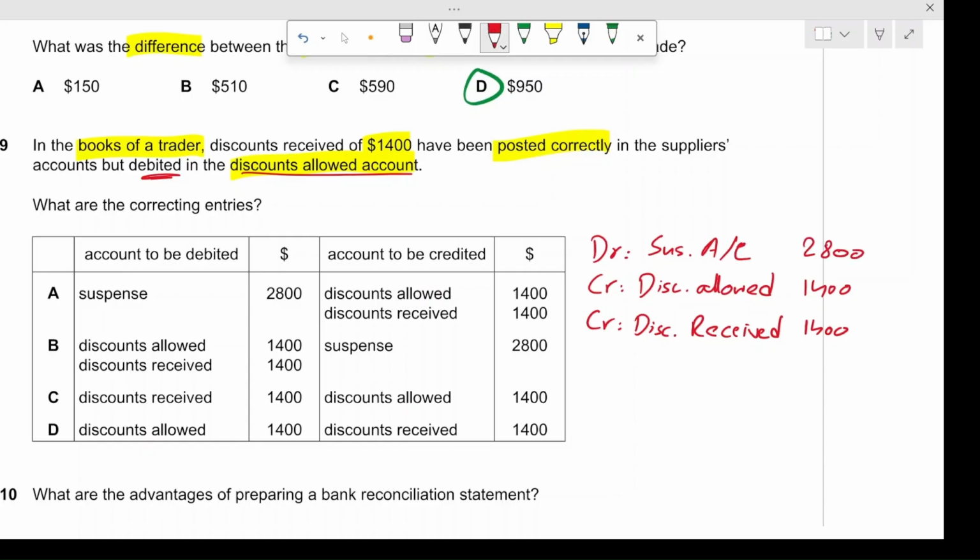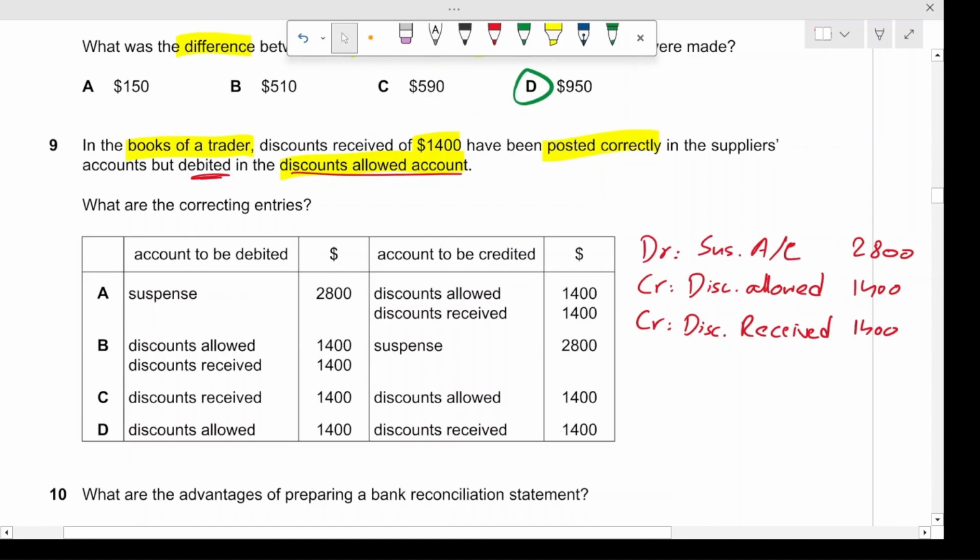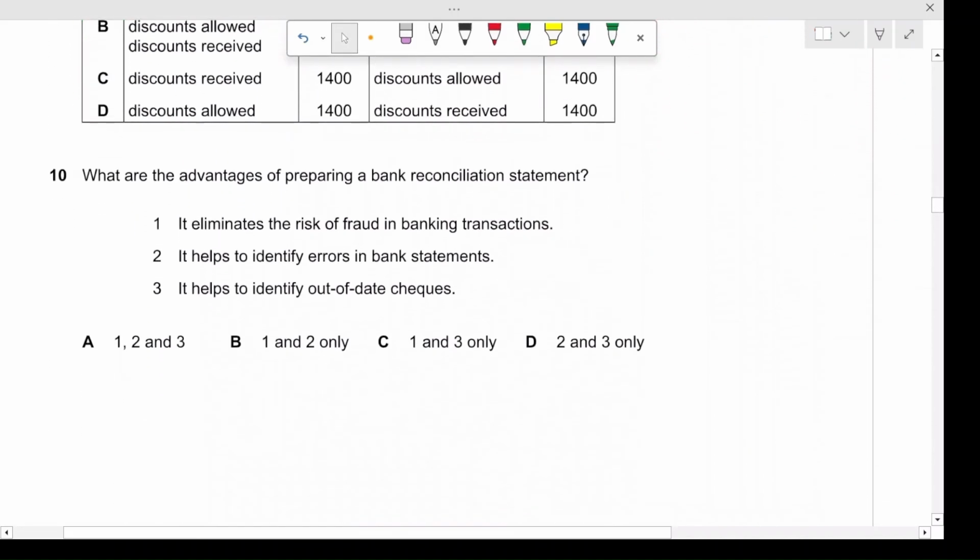Why? Because the total credits were $1,400 to rectify the mistake that was debited to the discounts allowed account, and $1,400 to record the correct entry in the discounts received account. So in this case, option A is correct. We will debit the suspense account by $2,800 and credit the discounts allowed by $1,400 and discounts received by $1,400 again, right?